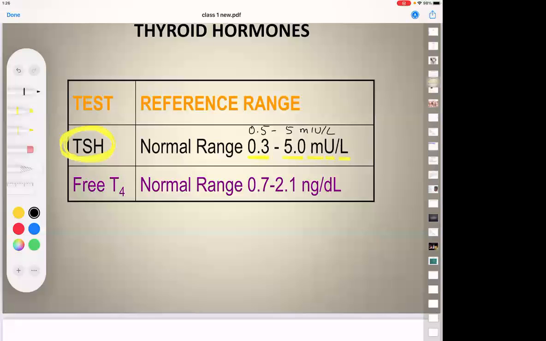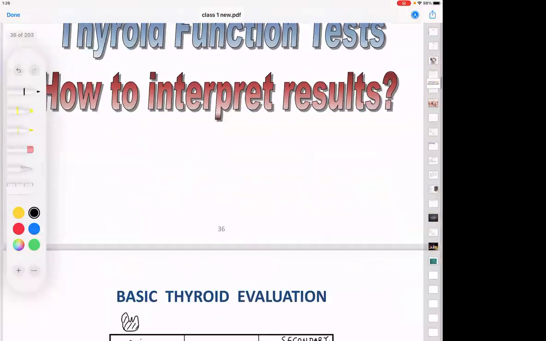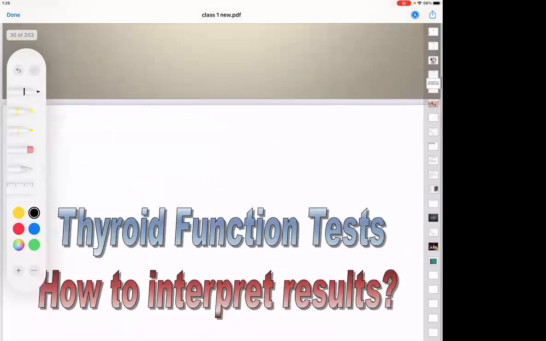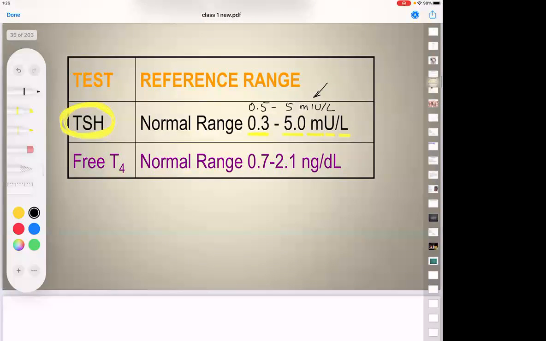If you can remember the range of free T4, very good. I do not remember that, but what I am more interested in is this point. Job done. Now, 0.3 and 0.5 are both the same. If you want to remember 0.5 to 5, this sounds better and is easy to remember, please do like that.